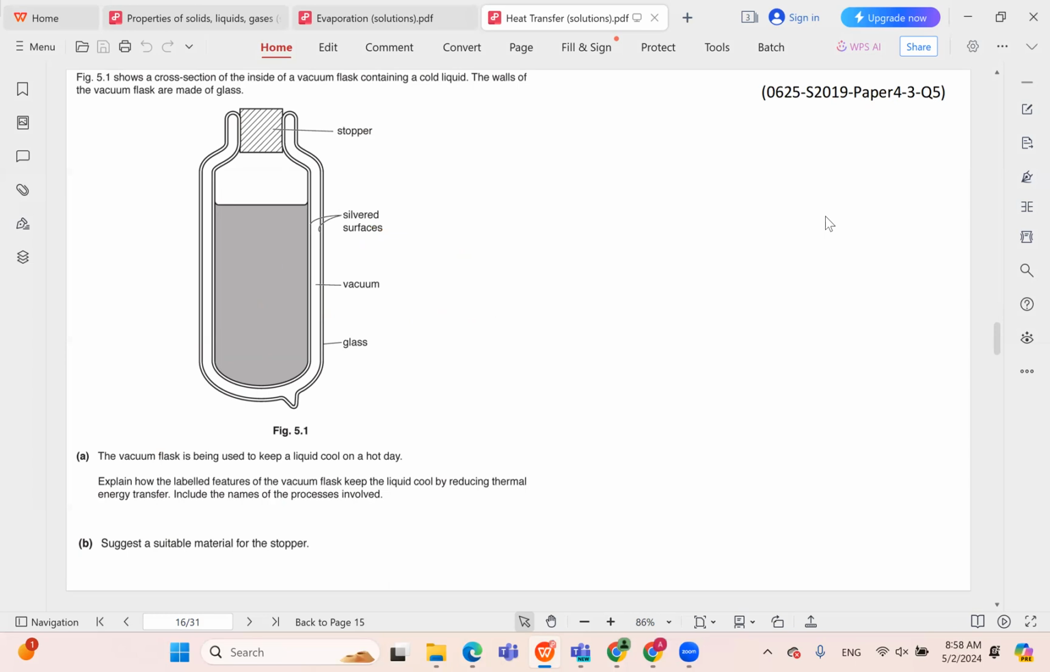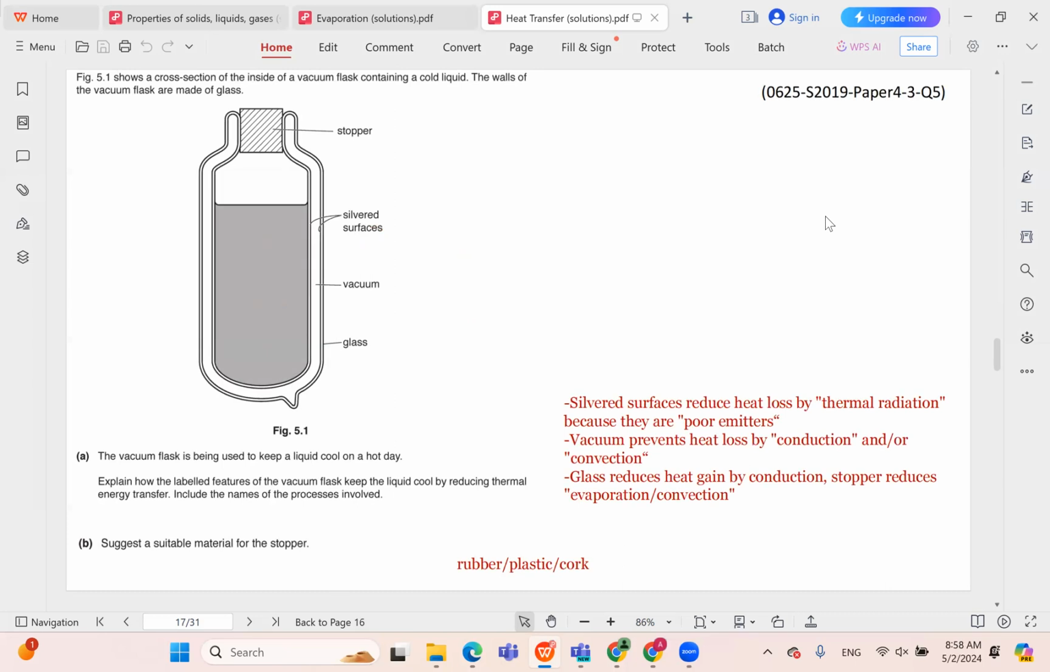Figure 5.1 shows a cross-section of the inside of a vacuum flask containing a cold liquid. The walls of the vacuum flask are made of glass. The vacuum flask is being used to keep a liquid cool on a hot day. Explain how the labeled features of the vacuum flask keep the liquid cool by reducing thermal energy transfer. Include the names of the processes involved.